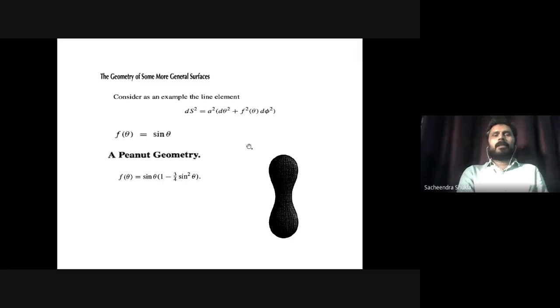So this line element that I'm talking about is the essence of every geometry. It is giving you the real thing, what you are thinking of as a geometry. It is a flat space, it is a curved space, it is some weird space, it is a peanut geometry, it is something like this. All depends upon this line element. And further, very important, all depends on the coefficients of this line element. For example, if I make these coefficients change, the geometry will change. So let's move on now.